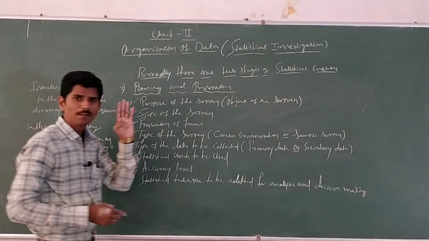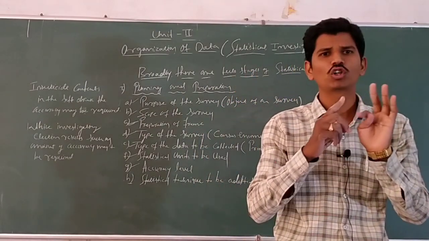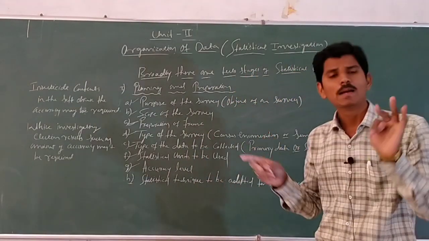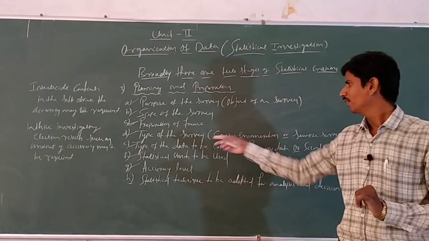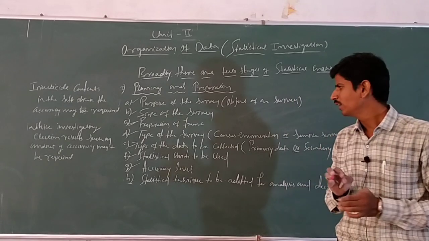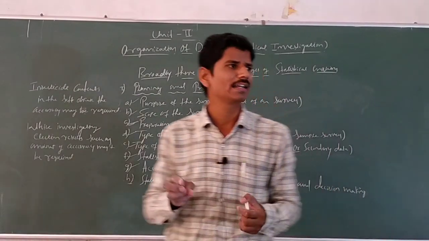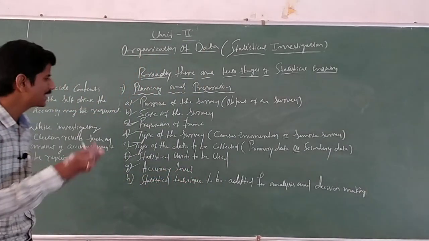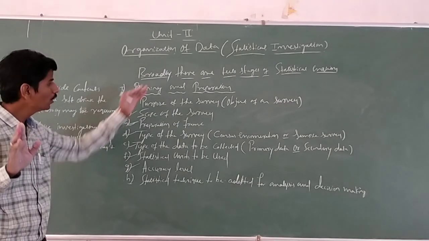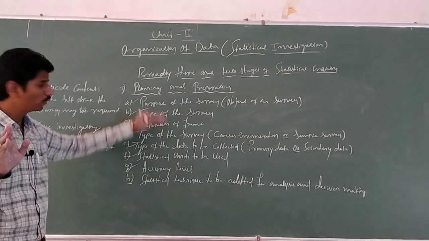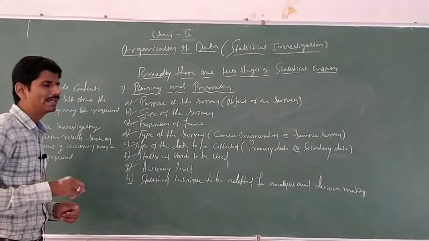First one is purpose of the survey. Second one is scope of the survey. Third one is preparation of frame. Type of the survey. Type of the data to be collected. The next, statistical units to be used. Accuracy level and statistical technique to be adopted for analysis and decision making. Here you have to mention all these steps, not explanation. Only points. Okay, these are planning and preparation.